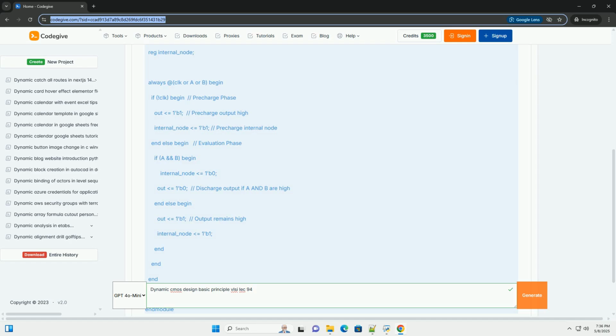5. Advantages of dynamic CMOS logic. Higher speed: dynamic logic can be faster than static CMOS due to smaller input capacitance, as fewer transistors are connected to the output node. No contention: during evaluation, there's no direct path from VDD to GND. Full swing output: the output voltage swings from VDD to GND, providing higher noise margins for subsequent stages.